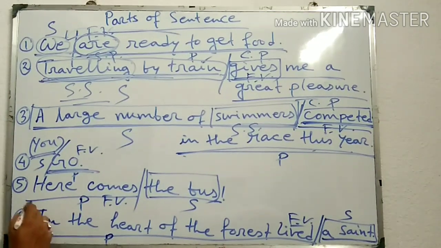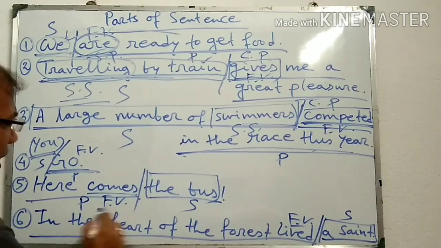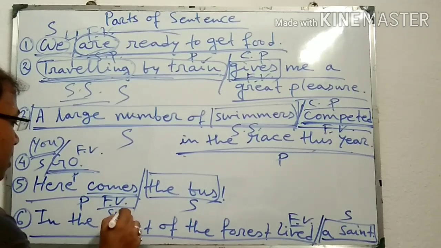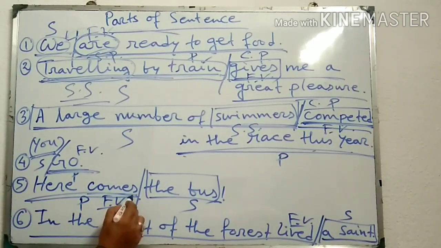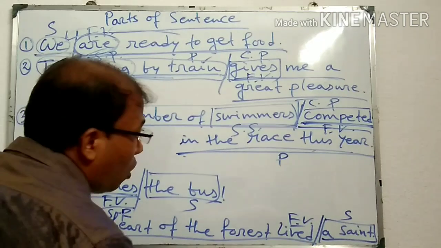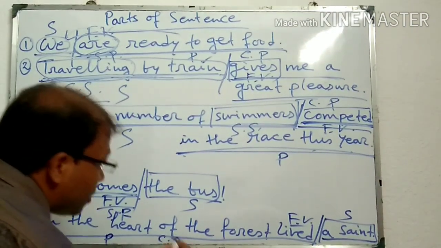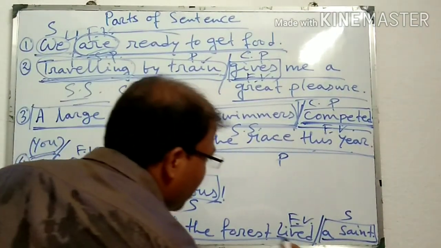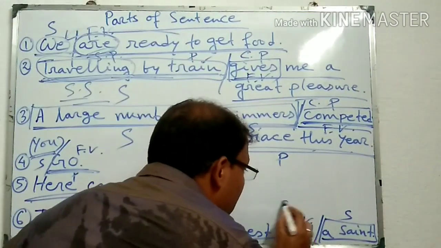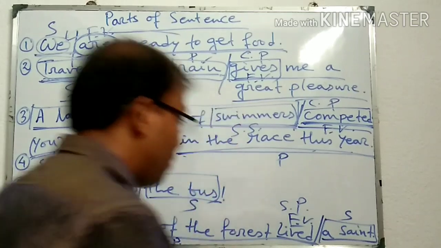Similarly, here comes is the finite verb, the root word, called simple predicate, and here comes together is called the complete predicate. Similarly, in the heart of the forest lived is called the complete predicate, and here the finite verb is the root word and it is called simple predicate.